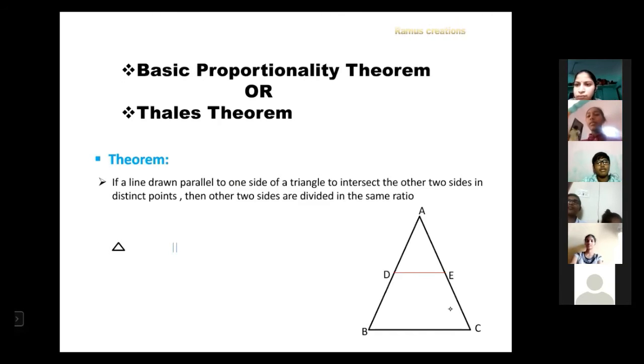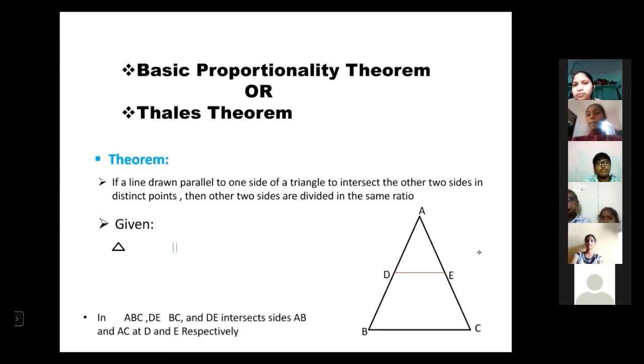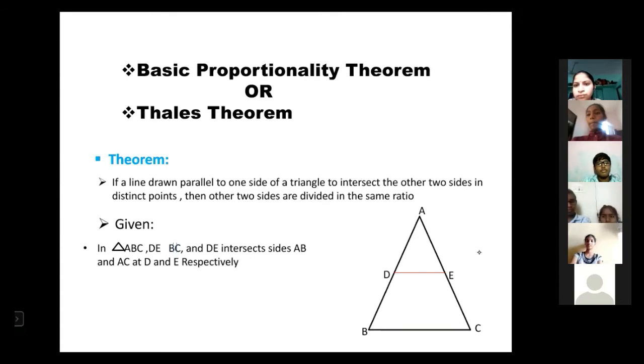So what is given? DE is parallel to BC is given. What is required to prove? We have to prove that AD by DB is equal to AE by EC. Let us discuss this. What is given? In triangle ABC, DE is parallel to BC.